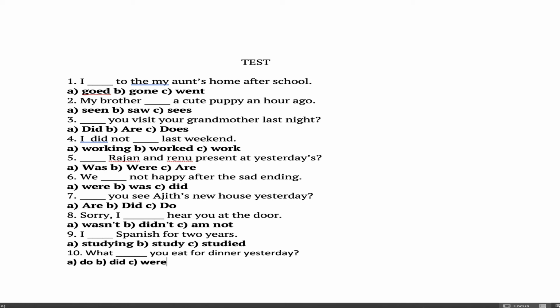I dash Spanish for 2 years. Studying, study, studied. What dash you eat for dinner yesterday? Do, did, done. Okay, so take the test and check your answers in the description section. So that's all about simple past tense. Hope you all have understood how to use simple past tense.